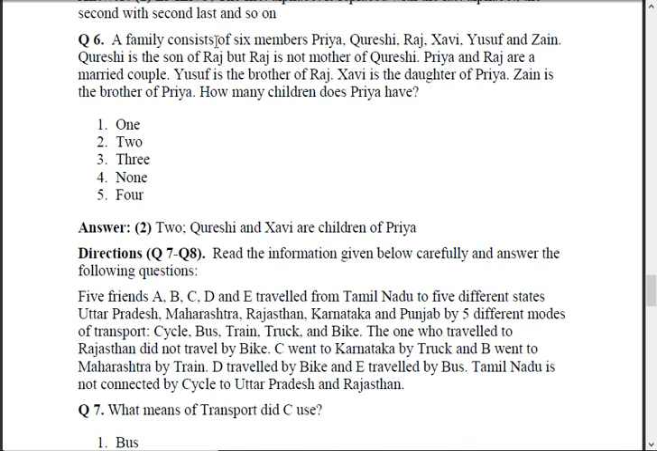A family consists of 6 members: Priya, Qureshi, Raj, Javi, Yusuf and Zain. Qureshi is the son of Raj, but Raj is not the mother of Qureshi. Priya and Raj are a married couple. Yusuf is the brother of Raj. Javi is the daughter of Priya. Zain is the brother of Priya. How many children does Priya have?